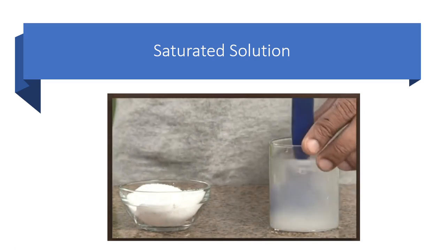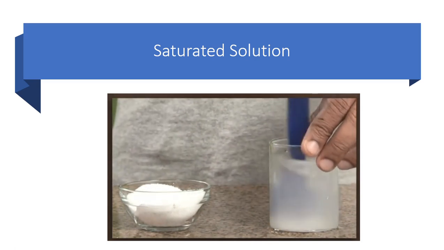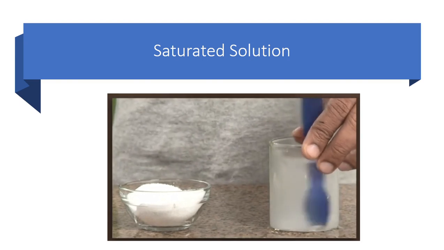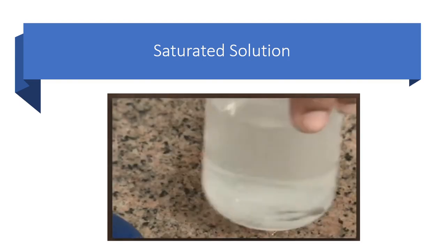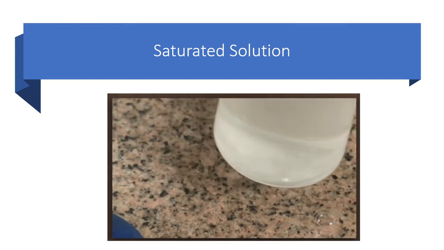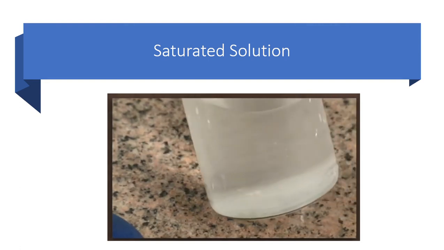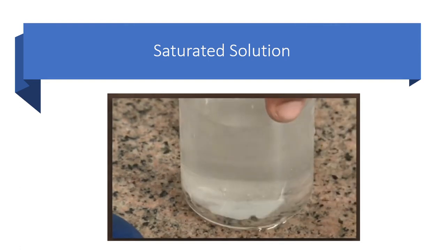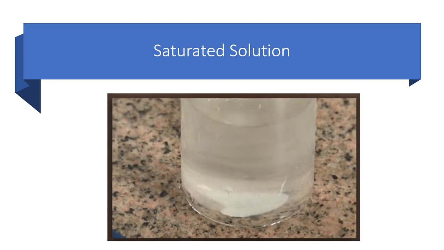So on mixing sodium thiosulfate in water, you can clearly see now the salt has started settling down. This point is called the saturation point and this solution is called saturated. Why do we call it saturated? Because all the solvent has occupied the solutes. Now no more solute can be added. The solute will always settle down.